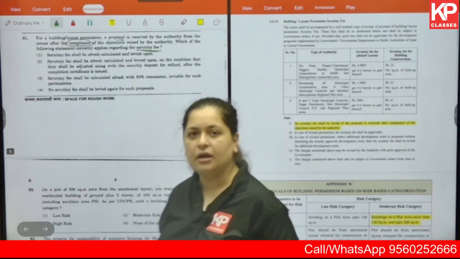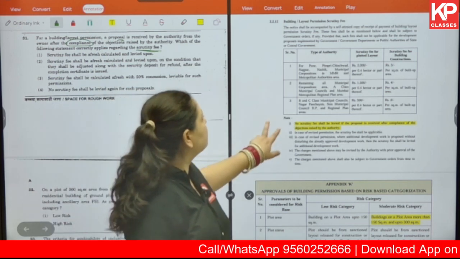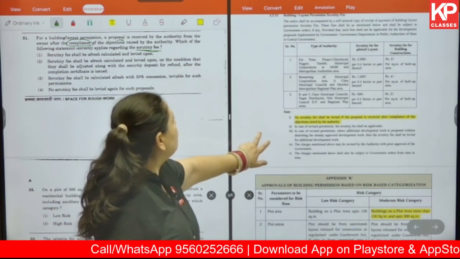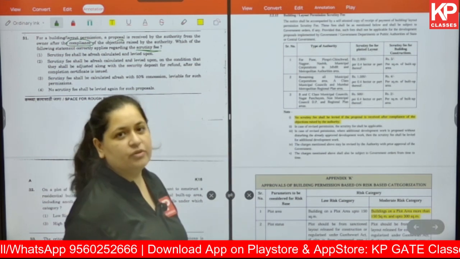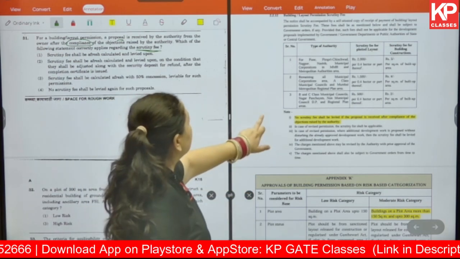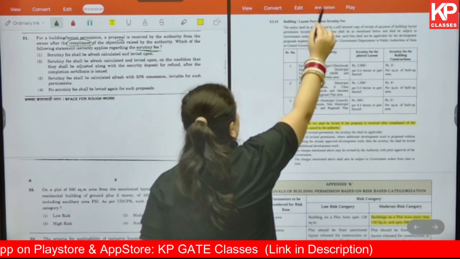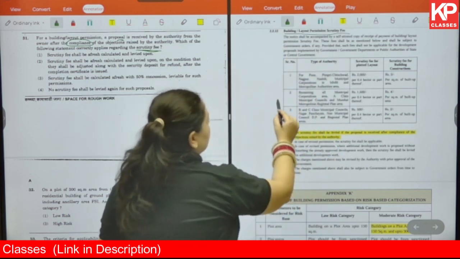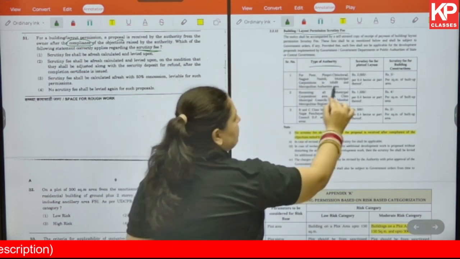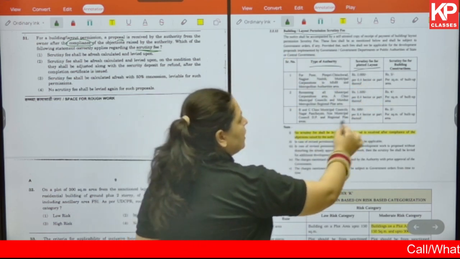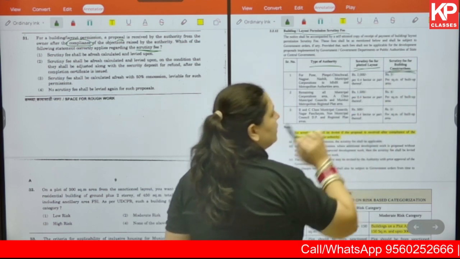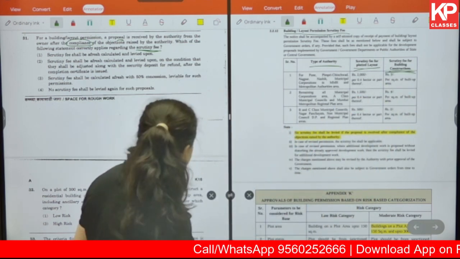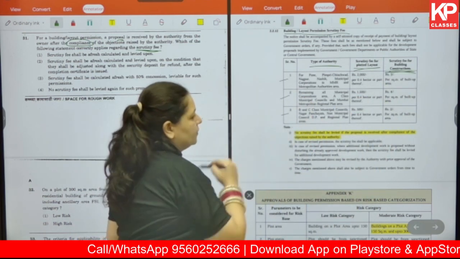This answer you will be getting in UDCPR under point 2.2.12, which talks about building layout permission scrutiny fee. Under this particular table, you will find the type of authority, the scrutiny fee for plotted layout, and the scrutiny fee for building constructions. And the various details are given under points 1, 2, 3.